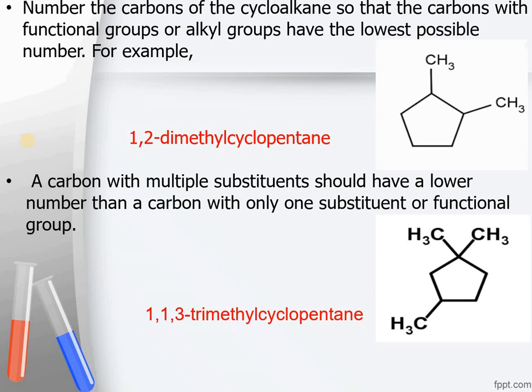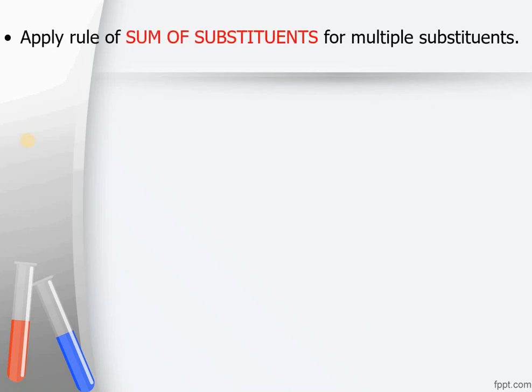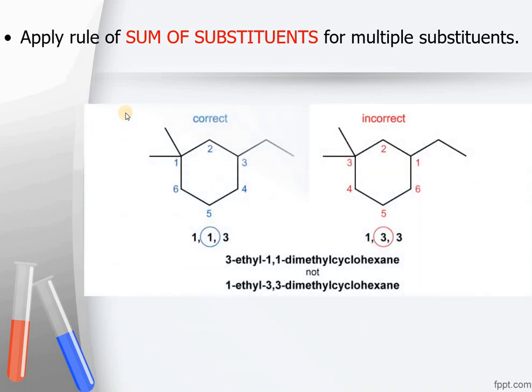If there are multiple substituents present, then we are going to use the rule of sum of substituents, as we have done already in the case of alkanes as well. You can see in this example there are multiple substituents present at position number 1 and 3 as well. And how are you going to number it? We can start numbering from this side, that is 1, 2, 3, 4, 5 and 6, so that the substituents get numbers 1, 1 and 3.